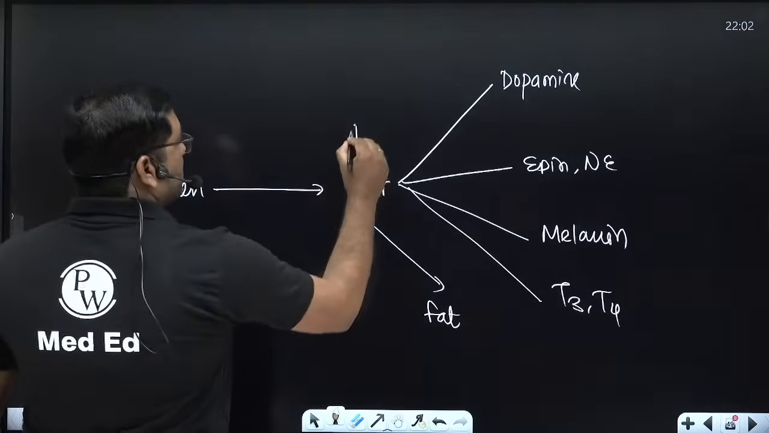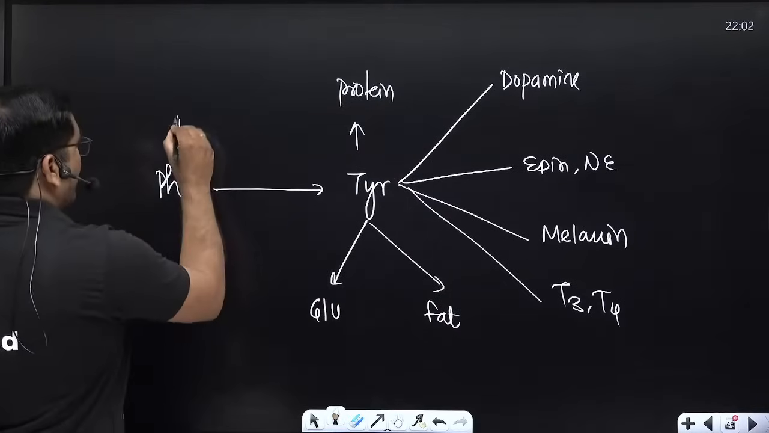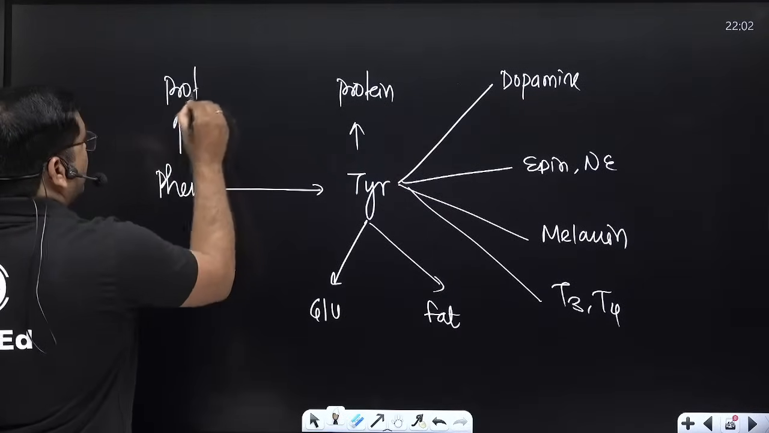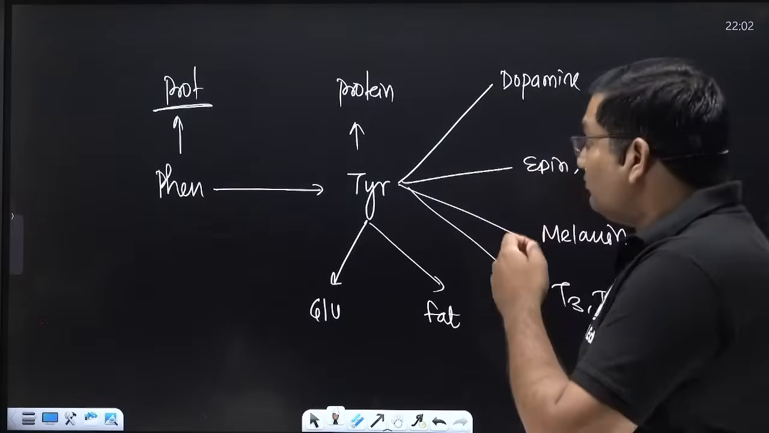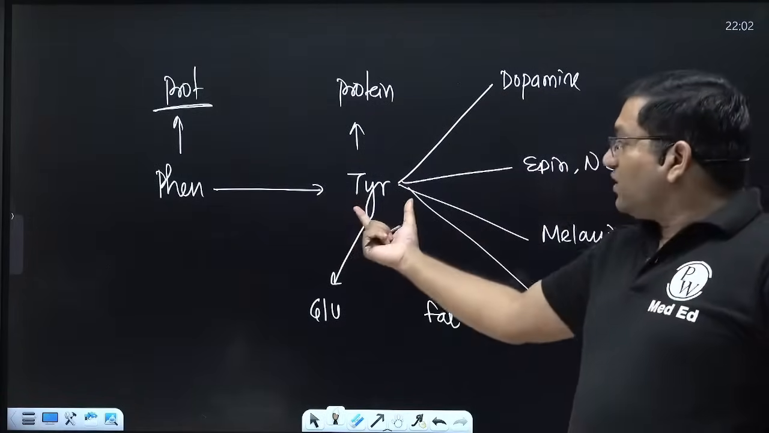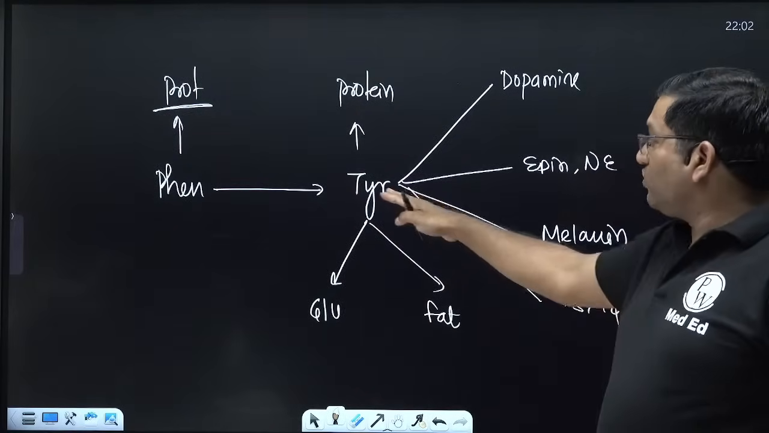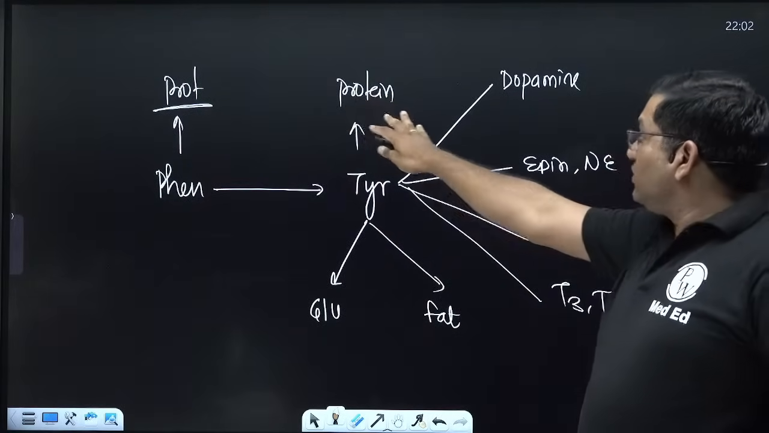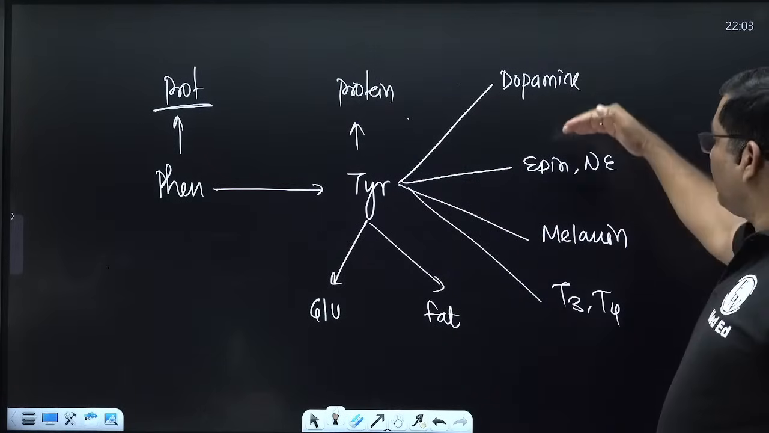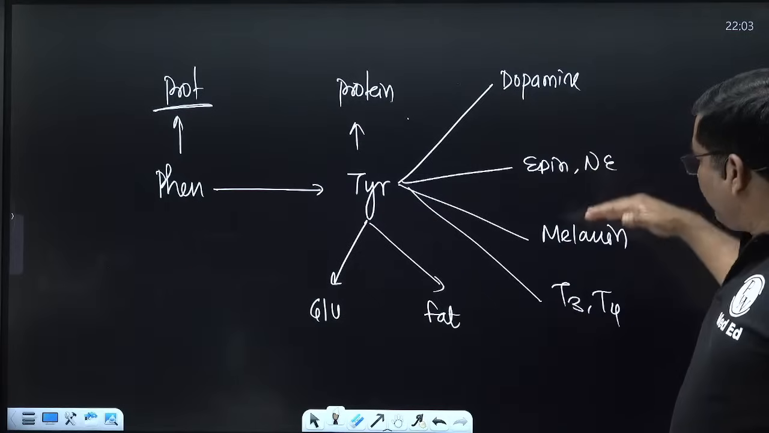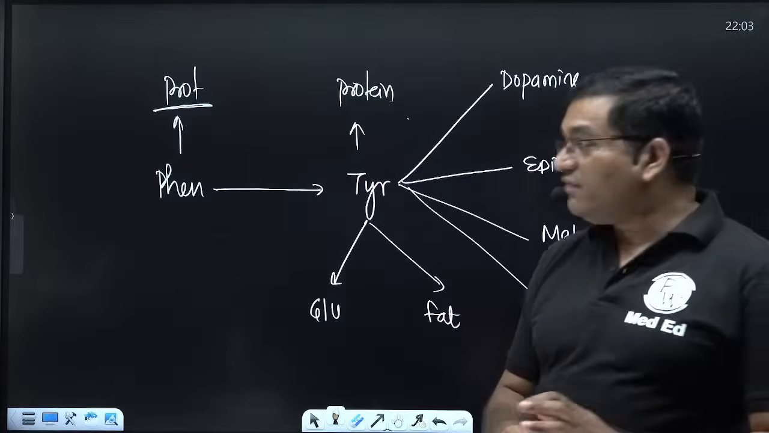Apart from this, it is also incorporated during protein synthesis. So this is important. Now see, phenylalanine is converted into tyrosine. Tyrosine will give both glucose and fat. Tyrosine is incorporated during protein synthesis. These are the specialized products given by phenylalanine and tyrosine: dopamine, epinephrine, norepinephrine, melanin, thyroid hormone T3 and T4.